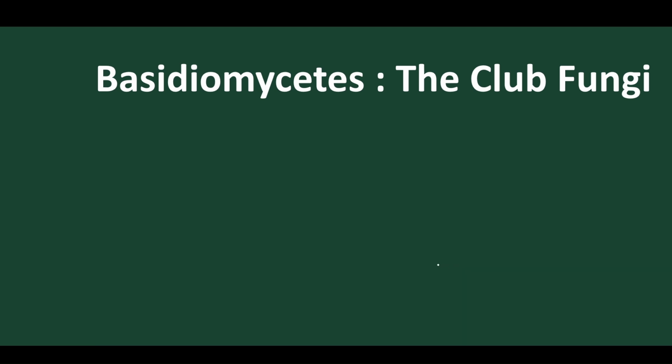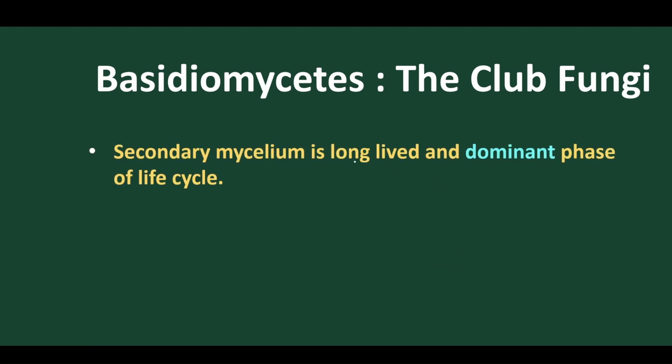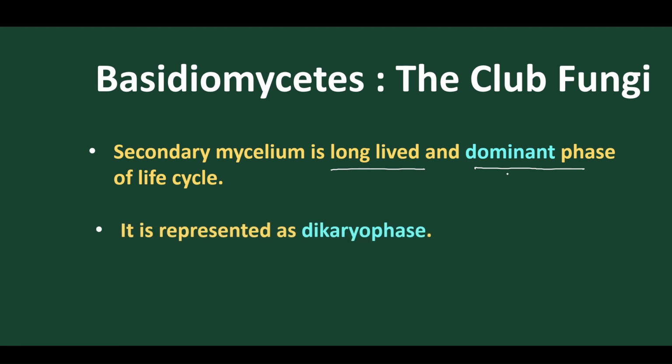The secondary mycelium is a long-lived mycelium and is the dominant phase in the life cycle of Basidiomycetes. What happens? In secondary mycelium we find a new stage, called the dikaryotic stage. So two nuclei are present in a single hypha.